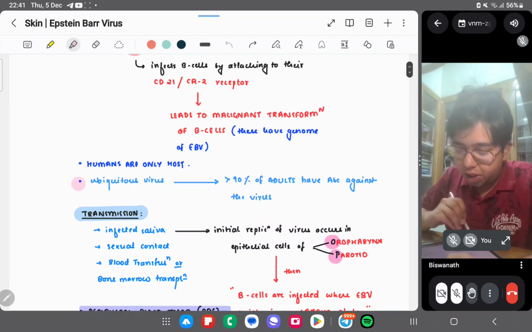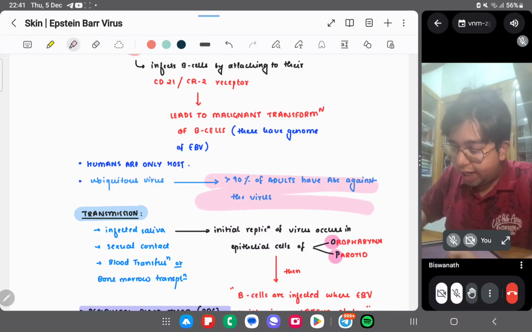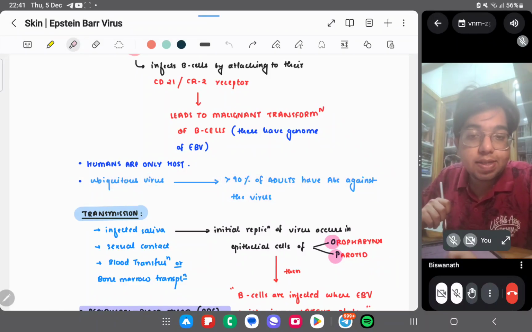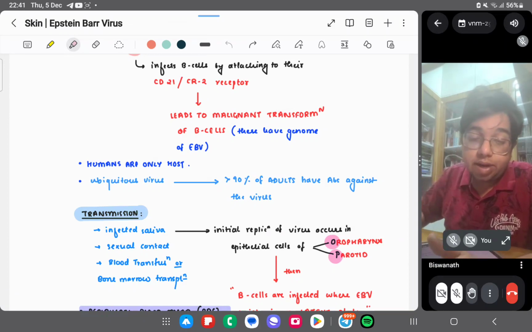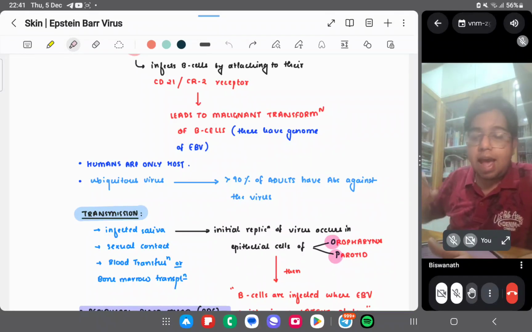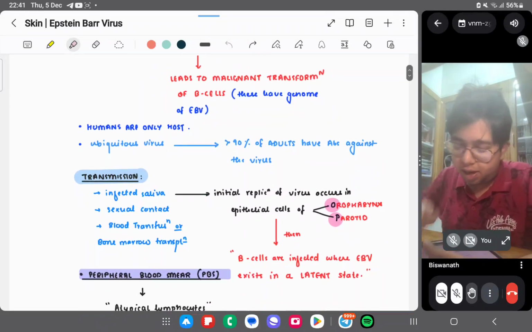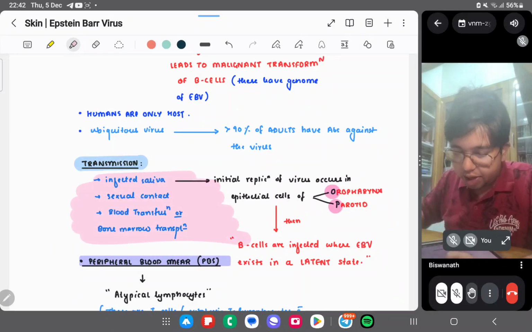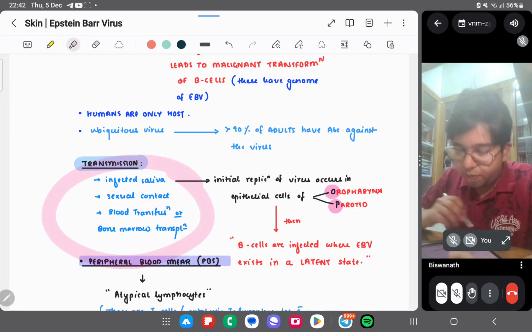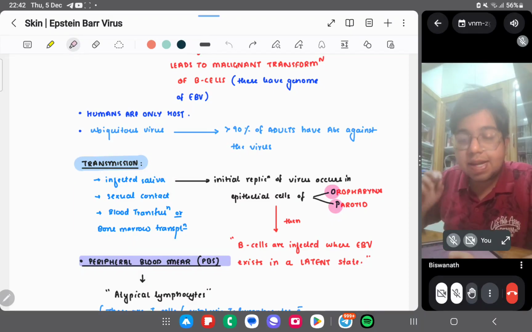Humans are the only host. It is a ubiquitous virus. More than 90% of adults have antibodies against the virus. Basically, 9 out of 10 people have been exposed to this virus earlier. Transmission is by infected saliva, sexual contact, blood transfusion, and bone marrow transplant. So the sexual route may be there, the blood route may be there, or infected saliva may be there.